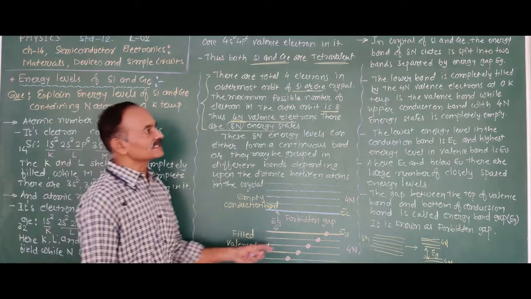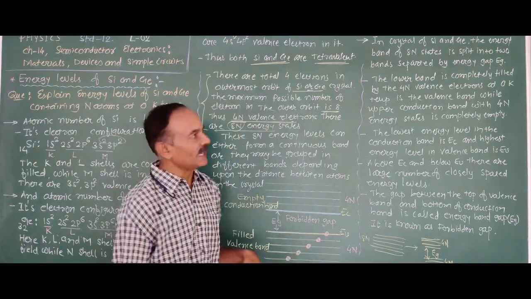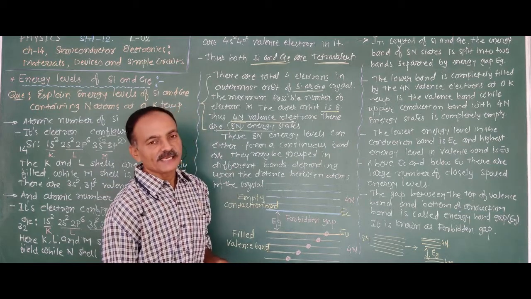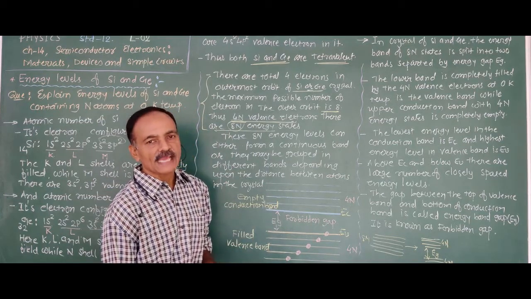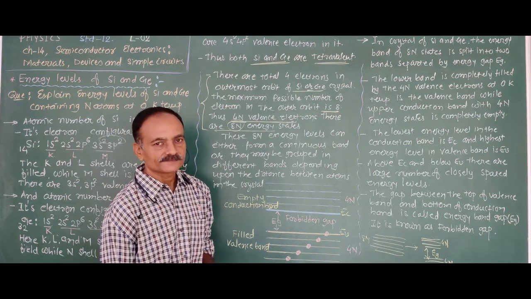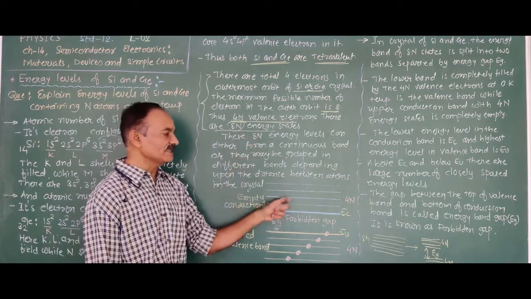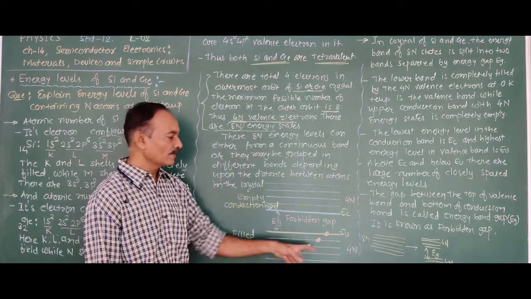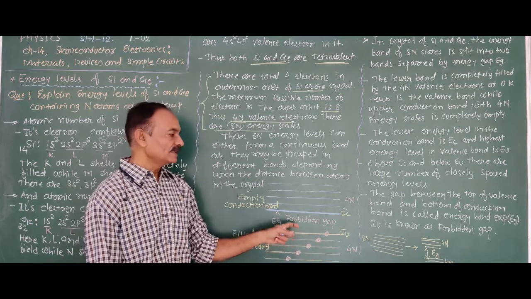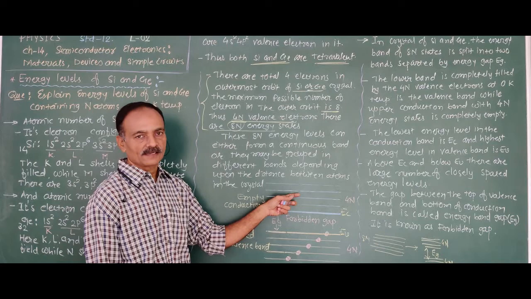As shown in the figure, the 8N energy states are divided into 2 parts: 4N energy levels, then the energy gap, then the other 4N energy levels.